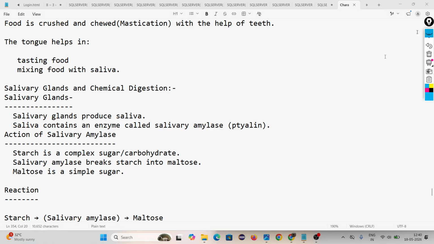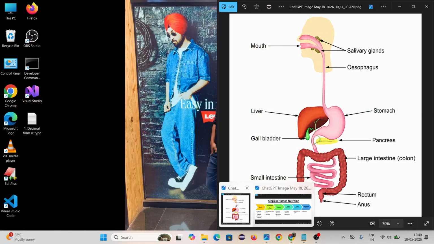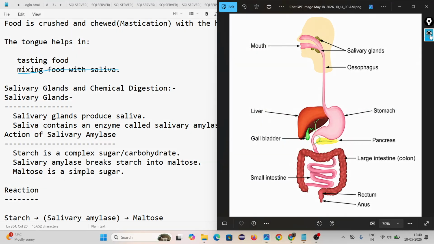That means, if you look at the accessory organs, there is a gland called the salivary gland. The salivary gland releases saliva. The saliva is mixed with food by the help of the tongue. And why should this saliva mix with the food?